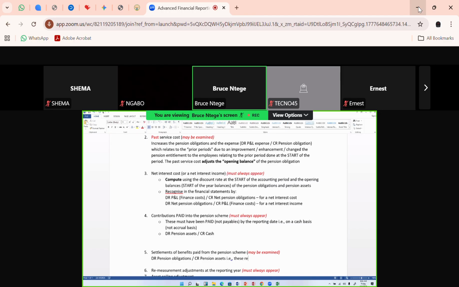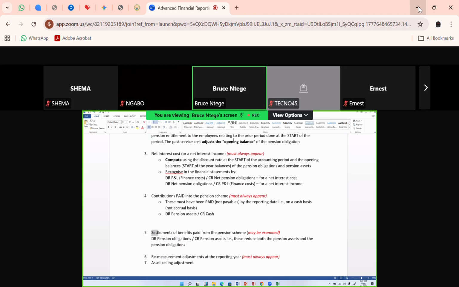By paying off these employees their entitlement, the obligations to them go down. You've settled them, so the pension obligations go down, and you have used the assets in the pension scheme to pay them off. So that's entry 5.